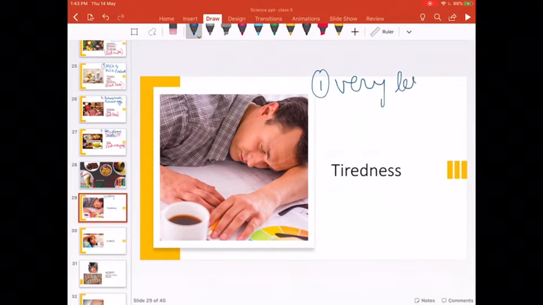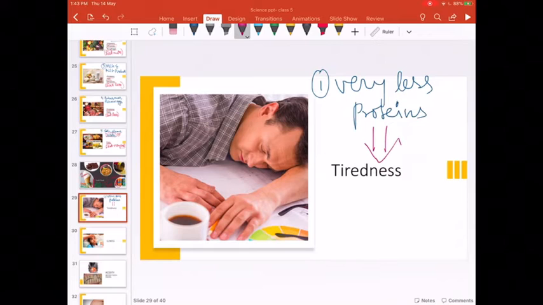And what is the net result of less protein? You become tired easily. So junk food causes tiredness because it has got very less proteins.